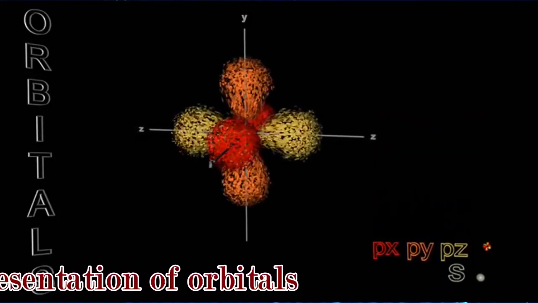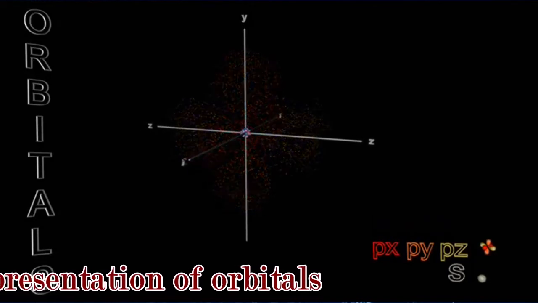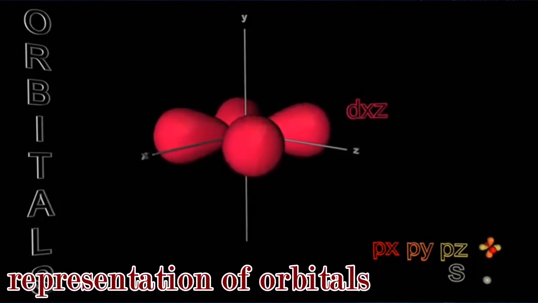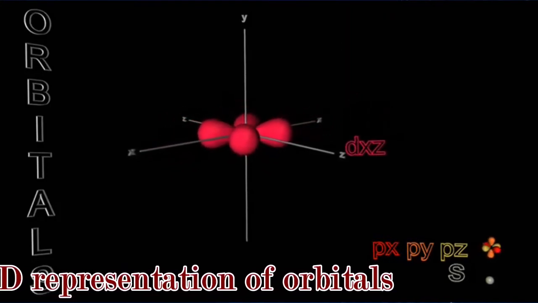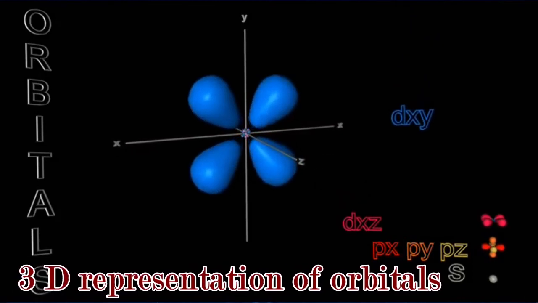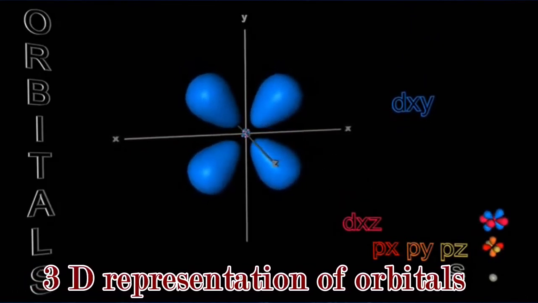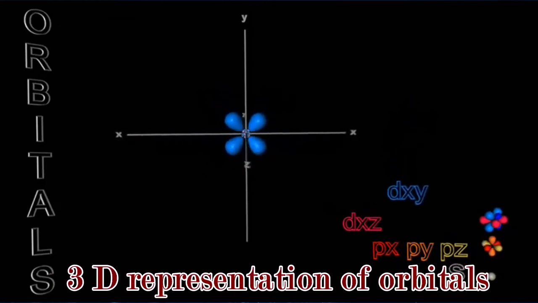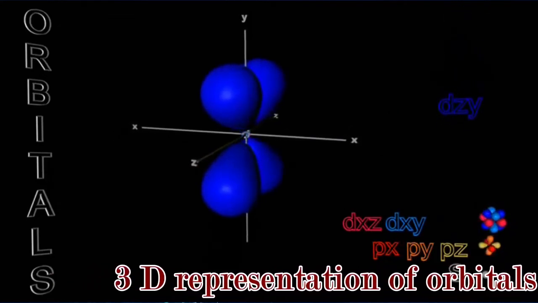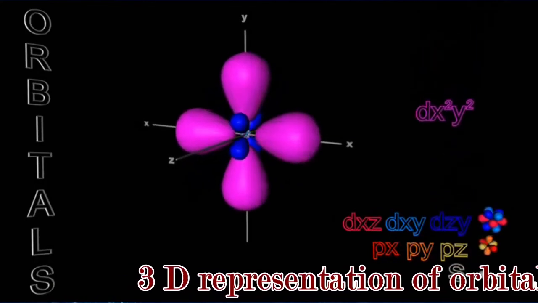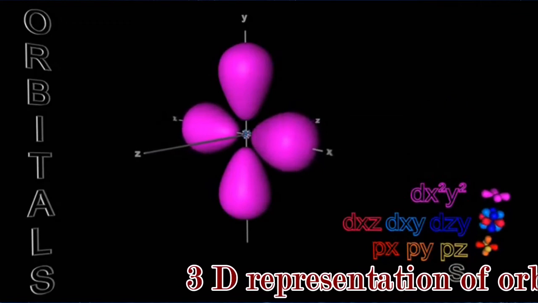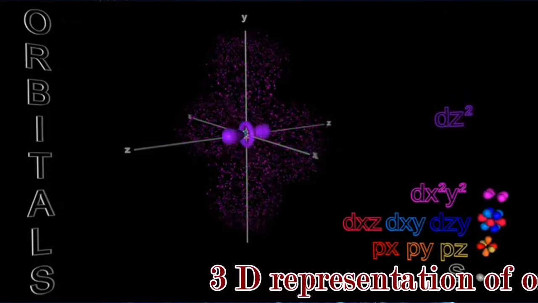Now next comes the d orbital. See, dxz means between x and z axis, right? Then comes dxy. dxy means the blue colored lobes are between the x and y axis. This is followed by dzy or yz, which is just in between those axes. Now see, dx square minus y square, the lobes are along x and y axis. Here comes dz square, the lobes are along the z axis, as you people can see, right?